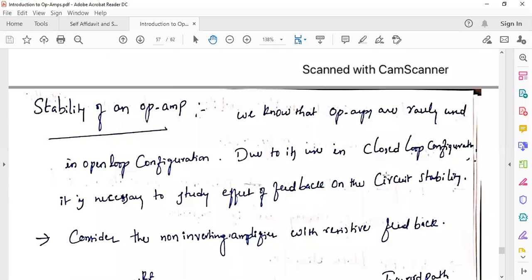That means whenever you are applying feedback, the stability of the system changes. That means the stable system becomes unstable, right? So how does the feedback affect the circuit stability? That's what we have to learn in this topic, stability of an operational amplifier.